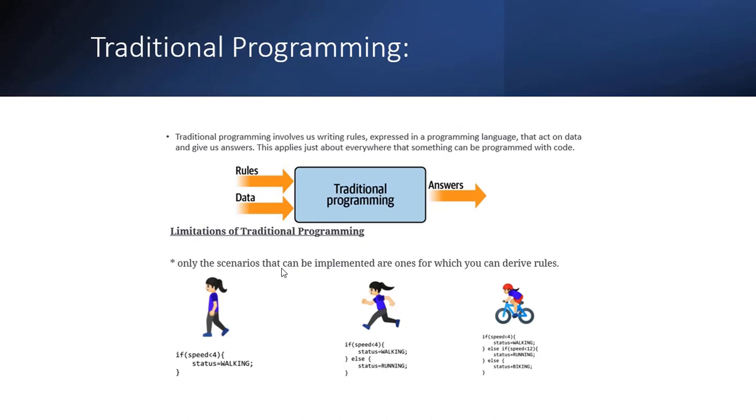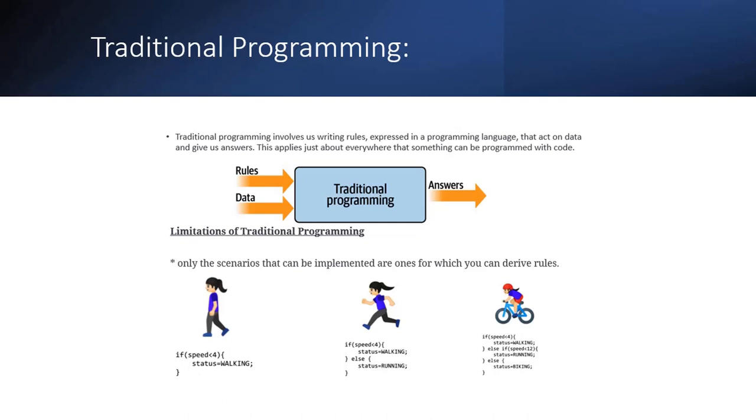For example, take this scenario. Here you write logic in order to find out if a person is walking or running. If the speed is less than 4, it means the person is walking. If the speed is greater than 4, then it's running. If the speed is greater than 12, then it says it's biking. Based upon this kind of logic, we can come to know exactly what the person is doing. The current logic will work for all the usual scenarios.